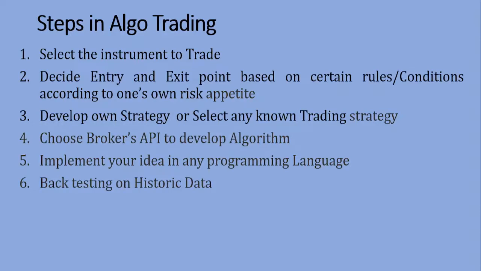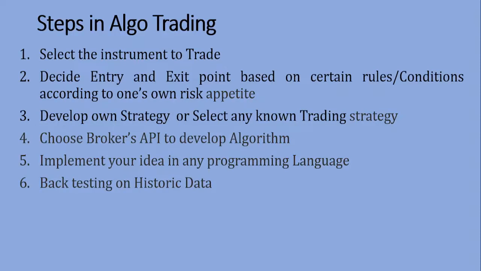The historical data may be 5 years, or 3 years, or 3 months, or 1 month. So we take the historical data and test our algorithm based on the previous history, that is, how the price varied, what is the closing price, what is the opening price, what is the volume. Depending on all those things, we may develop our algorithm.